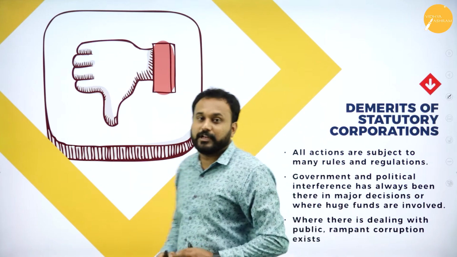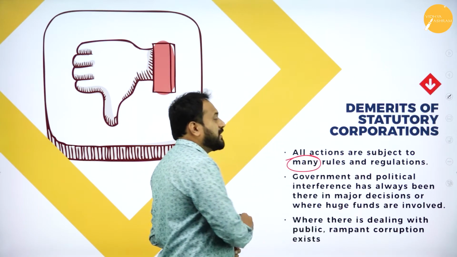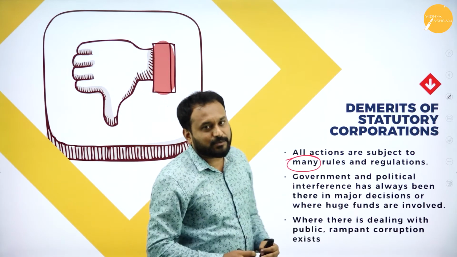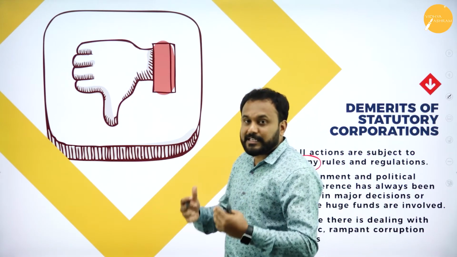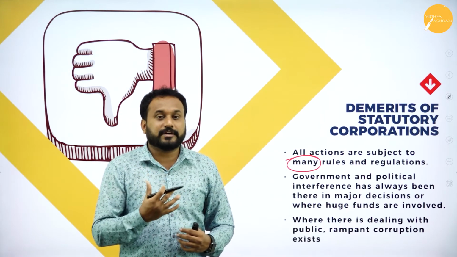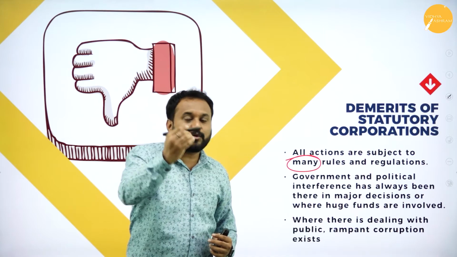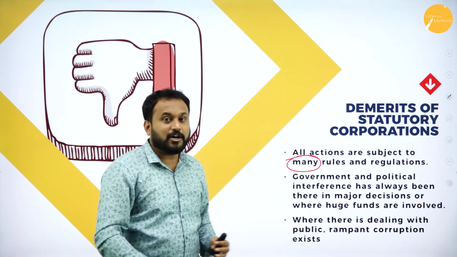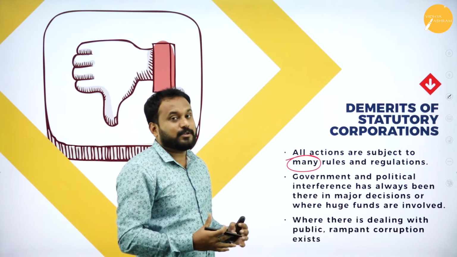Please understand carefully. The first one is that all actions are subjected to many rules and regulations. That means too many rules and regulations. Government can draft a regulation, and they are supposed to stick to it, but the government is not interfering here. So who needs to do it? The same autonomous body. When they start doing it, they don't have the professionalism for it, so they need to run with rules and regulations. For every bit and piece, they have a rule as well as a regulation. Now nobody can alter the rules and regulations because they are given by the autonomous body and governed by the state. In the sense, the central government is the only one who will go with it.